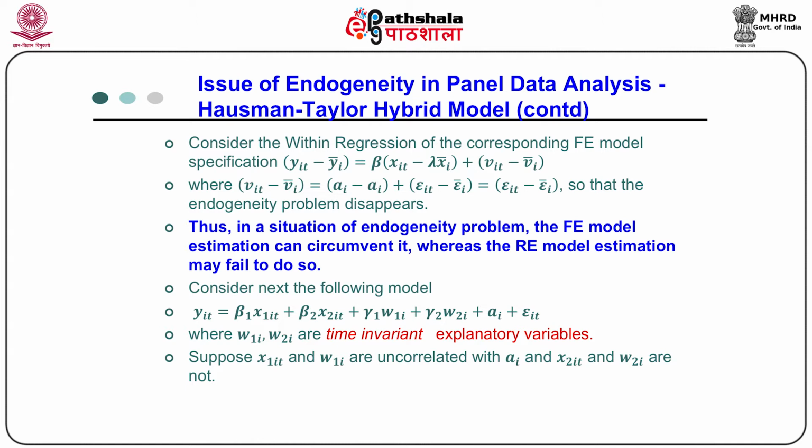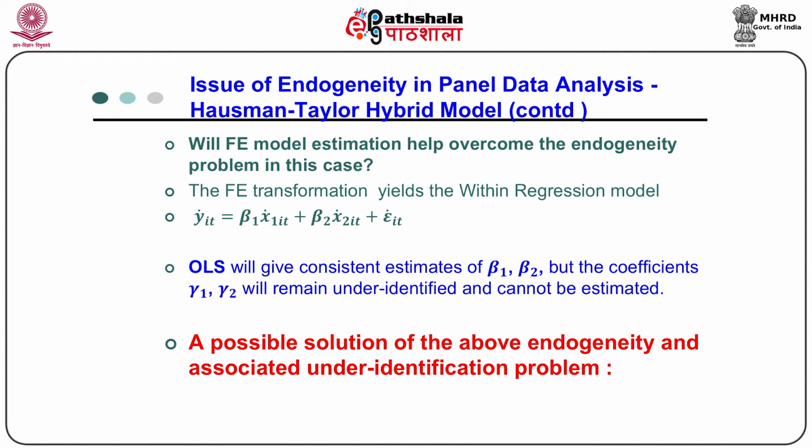Now, suppose x1_it and w1_i are uncorrelated with a_i and x2_it and w2_i are not uncorrelated, then the fixed effect model estimation may or may not overcome the endogeneity problem. In order to see that, consider the FE transformation, and you can find that OLS will give a consistent estimator of beta_1 and beta_2, but the coefficients gamma_1 and gamma_2 will remain under-identified